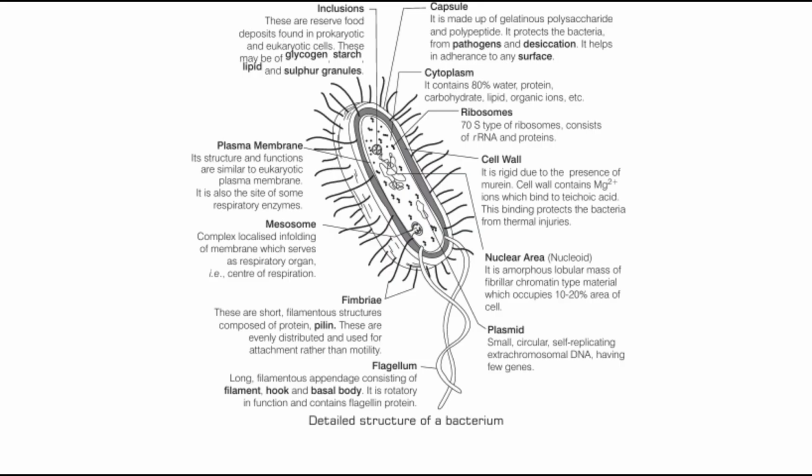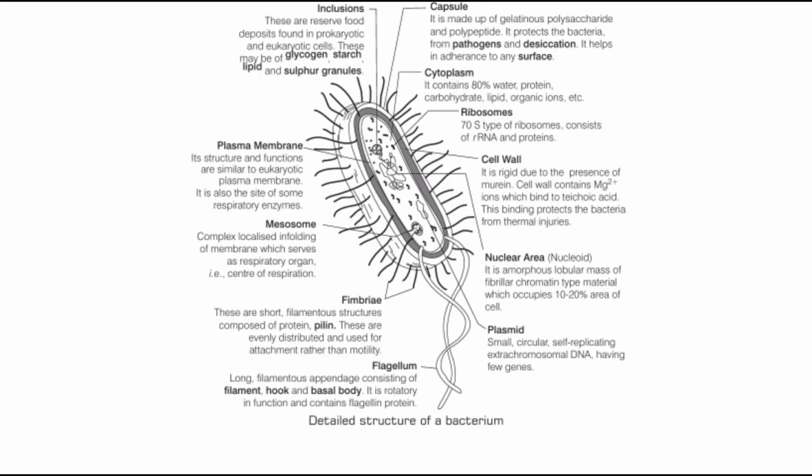The outermost capsule is gelatinous polysaccharide and polypeptide. It protects the bacteria from pathogens and desiccation, and it helps in adherence to any surface. The work of the capsule is to protect. Then inclusions are the reserved food deposits found in prokaryotic and eukaryotic cells. These may be glycogen, starch, lipid and sulfur granules.